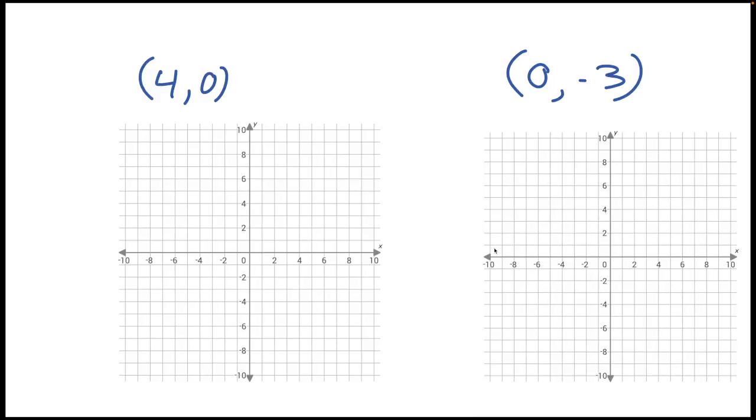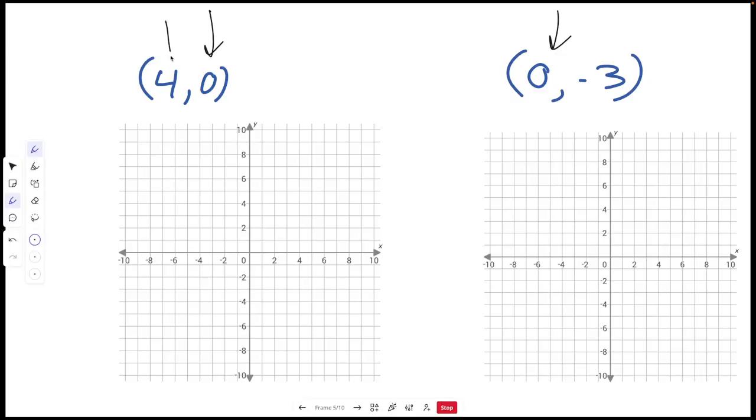Okay, these are a little different. And what's different about them, maybe you noticed, is that one of the numbers is 0. Okay, we've talked about, if they're positive, if they're negative, I know what direction to go. But what happens when there's 0? Well, let's take a look.